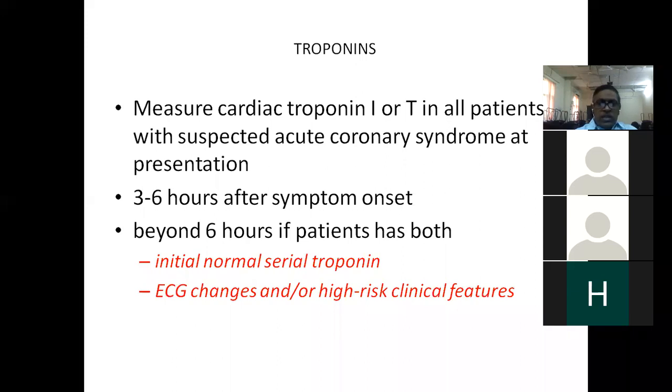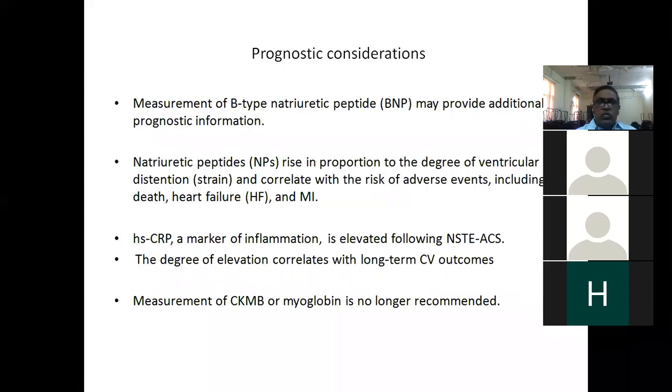Beyond 6 hours, if the patient has no ECG changes or no rise in troponins, probably this is a case of non-cardiac chest pain. If there is a rise and high-risk clinical features are there, then you have to go for further workup.